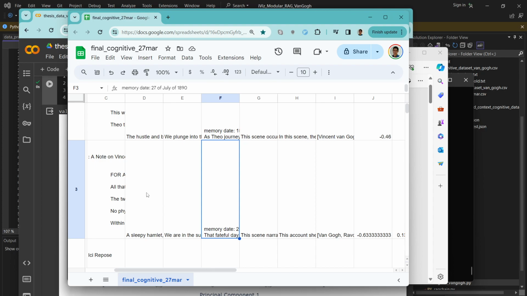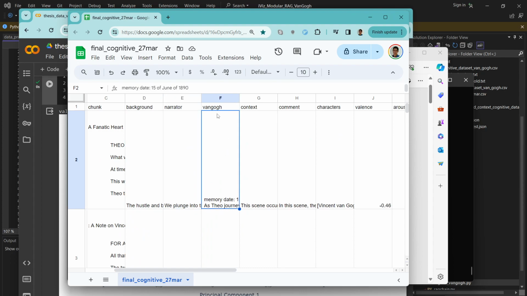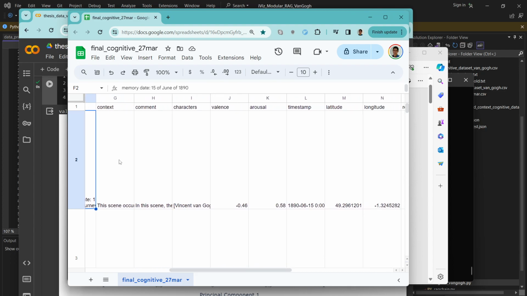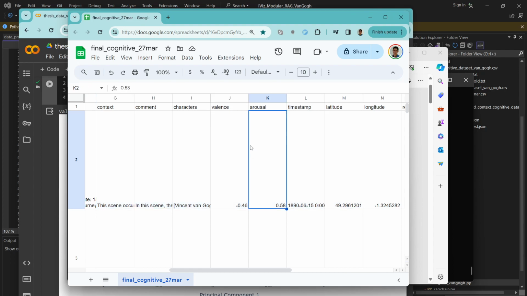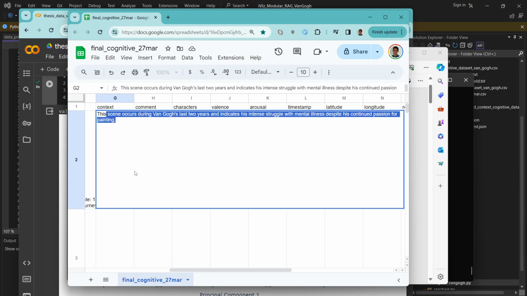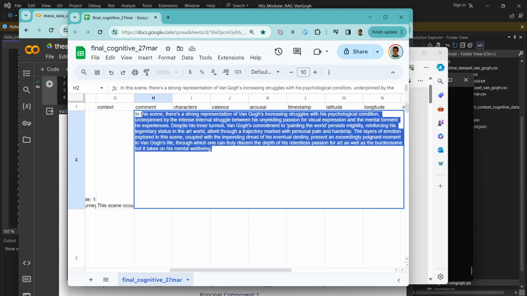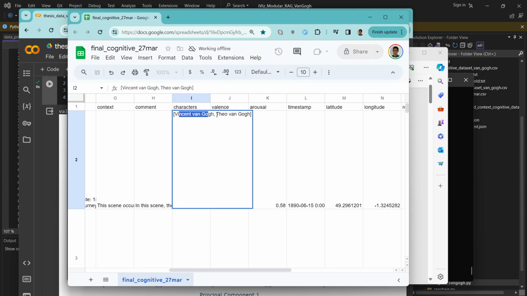And so with these three pieces of information, the background, the narrator and the Van Gogh autonoetic memory, we then used another LLM to extract a bunch of numeric and other kinds of information from these memories. We asked an LLM, okay, you're a Van Gogh expert, and so for example, give us the context of this scene. Tell us your expert opinion on the scene, what do you think about it? Do you think it's important, not important, etc. And then extract the characters, so which characters were involved in that specific scene.